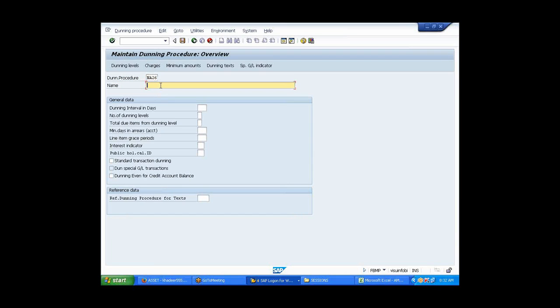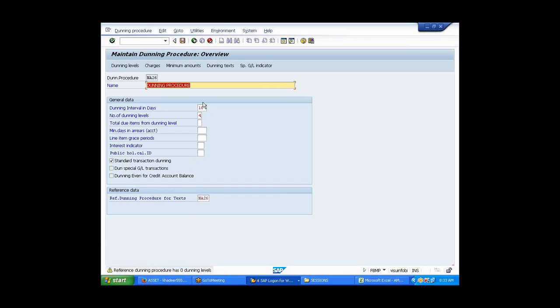Some name. Can you see this after standard transaction Dunning? There is one more, that's not selected actually, that's deselected. It's not accepted, because you give this, you maintain the intervals. After maintaining also it's still the same. Okay, then you maintain the standard Dunning transaction. This will come automatically. Press enter.